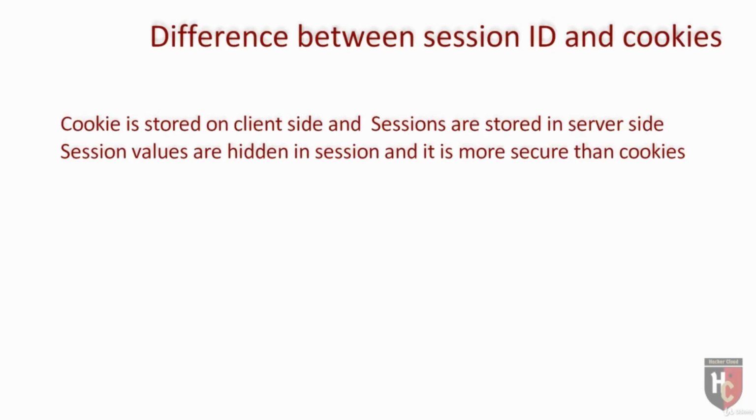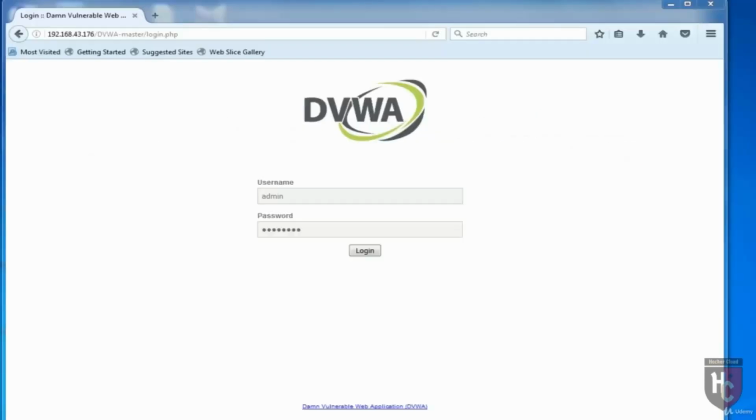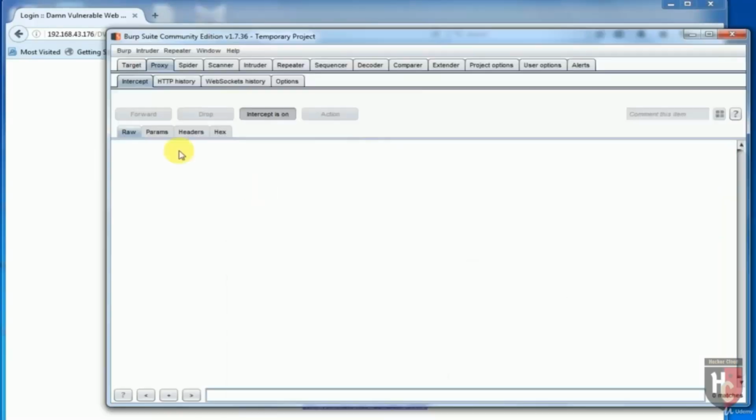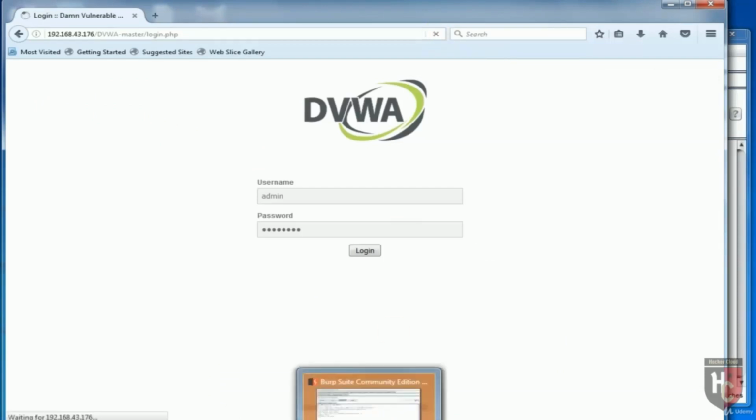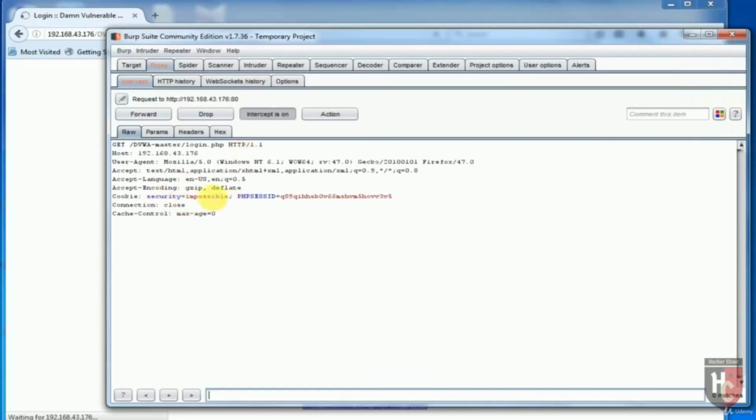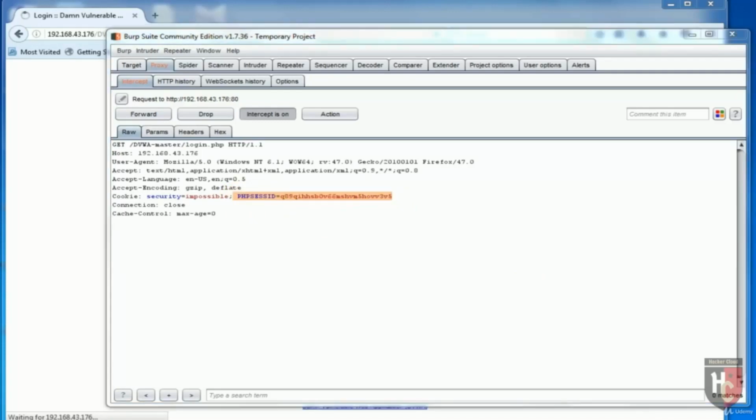Let's see how to use Burp Suite in order to find the session IDs. Let's open the DVWA site. You can see that the request is an HTTP request. Here you can see some different kinds of cookies. In this request there is an additional piece of information called PHPSESSID. We can say that this is a session ID because it is PHPSESSID. So this is how a session ID looks: a long random alphanumeric string.